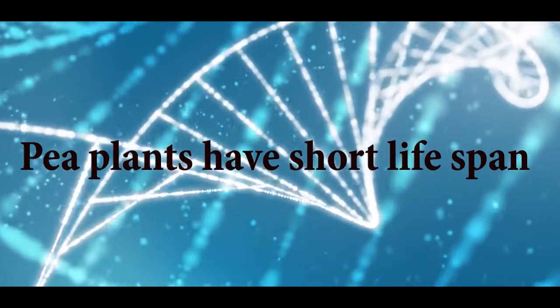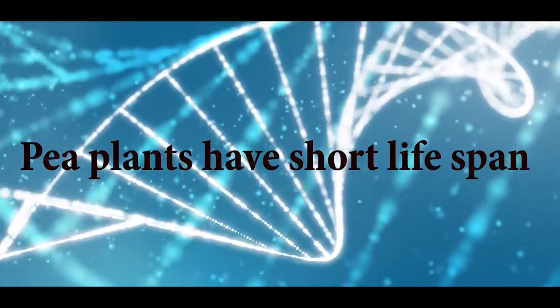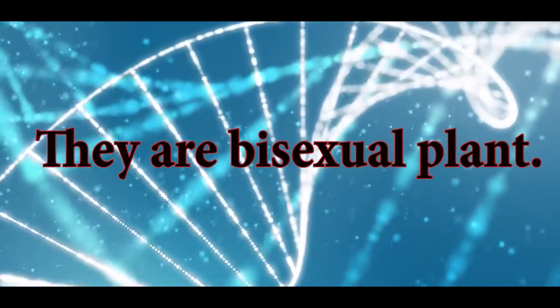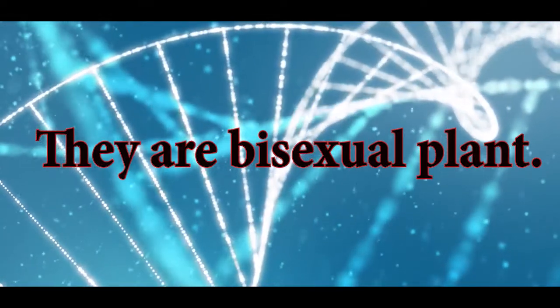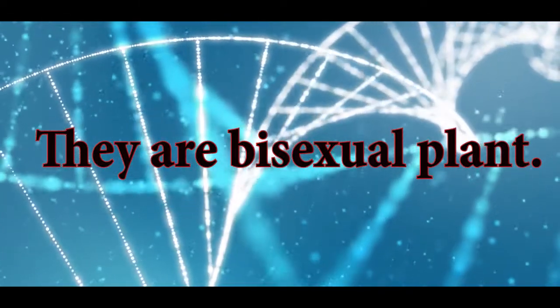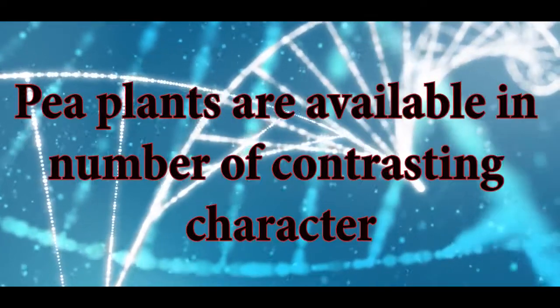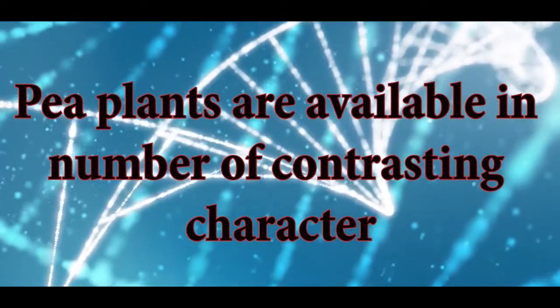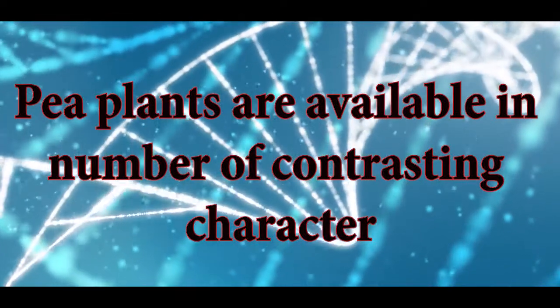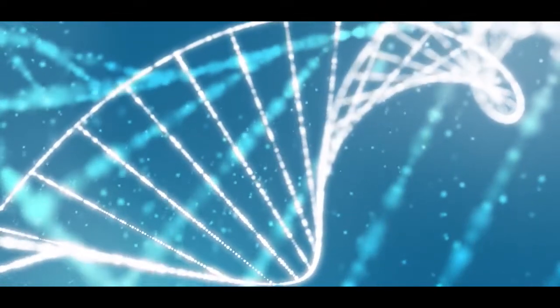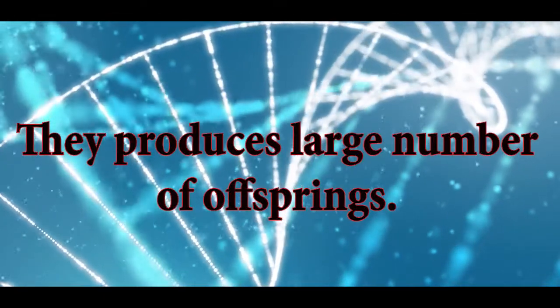Mendel selected pea plants for his research due to the following reasons. Pea plants have short lifespan and can be grown easily. Pea plants are bisexual, so they are self-pollinating plants, but cross-pollination can be done when necessary. The hybrids produce fertile offsprings. Pea plants are available in a number of contrasting characters. They are cultivated easily and are easily available, and they produce a large number of offsprings.